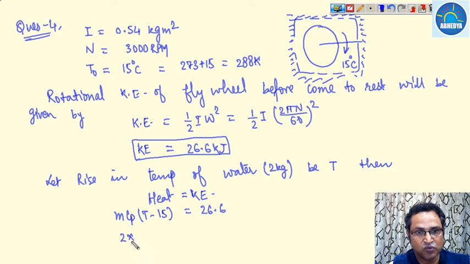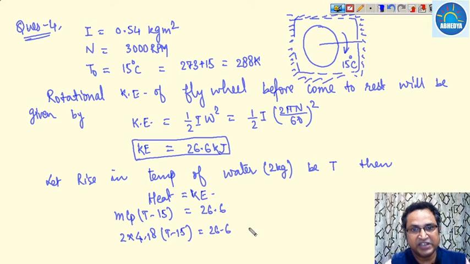M is 2, Cp is 4.18 into (T minus 15) is equal to 26.6. So you will get the final temperature of water.